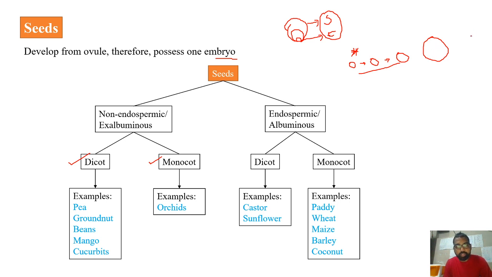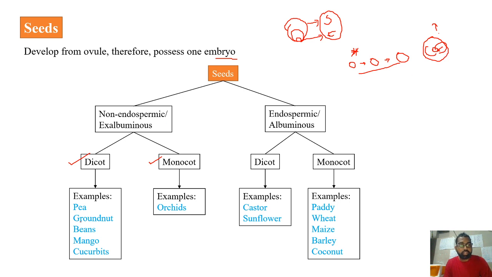Still, it has to develop into the plantlet. So who will provide nutrition to this embryo inside the seed? The cotyledons. Whenever endosperm is absent inside the seed, the cotyledons will be fleshy and they will possess the nutrition which will provide nutrition to the growing embryo.